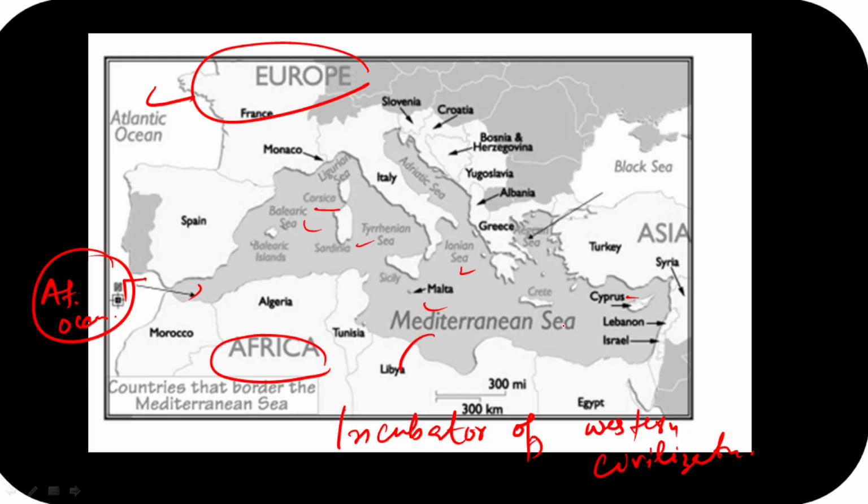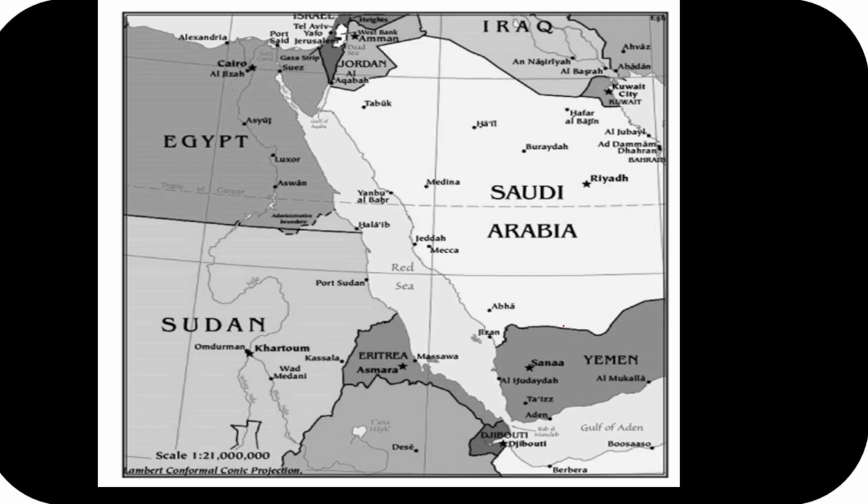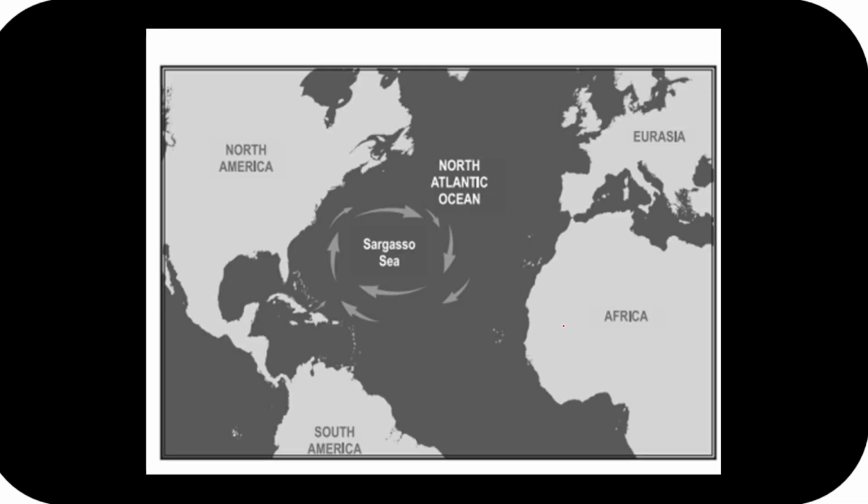Now moving forward, guys, as we have looked at the Red Sea, let's look at the Sargasso Sea. Okay, guys, can you look at the screen? If you are looking at the screen, you can see in your Atlantic Ocean itself we are seeing the Sargasso Sea. Guys, it's a vast patch of ocean, and here we see free floating seaweed in this Sargasso Sea, and that free floating seaweed is called sargassum.